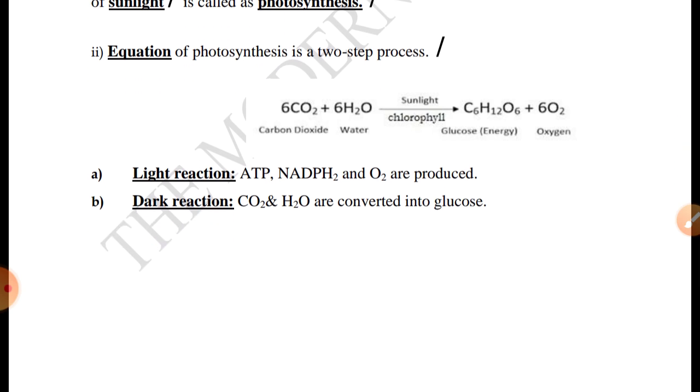Light reaction. What are produced? ATP, NADPH2 and O2. Okay, so these are produced in light reaction. And in dark reaction, CO2 and H2O are converted into energy or glucose. Light reaction takes place in daytime. Dark reaction takes place in nighttime. ATP means adenosine triphosphate. NADPH2 means nicotinamide adenine dinucleotide phosphate hydrogen. Okay.